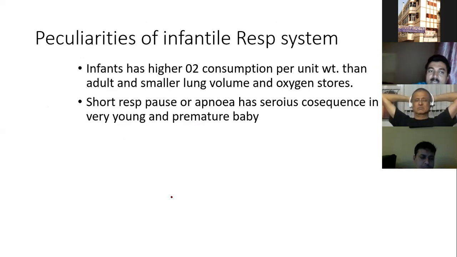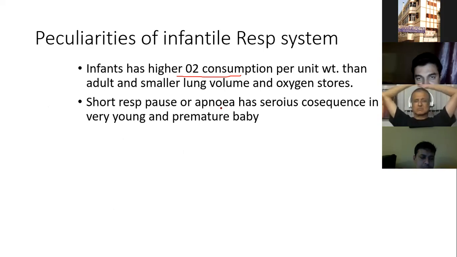Next, infants have a higher oxygen consumption rate per unit body weight as compared to adults. So this is another limitation. And a short respiratory pause or apnea can have a dangerous consequence.